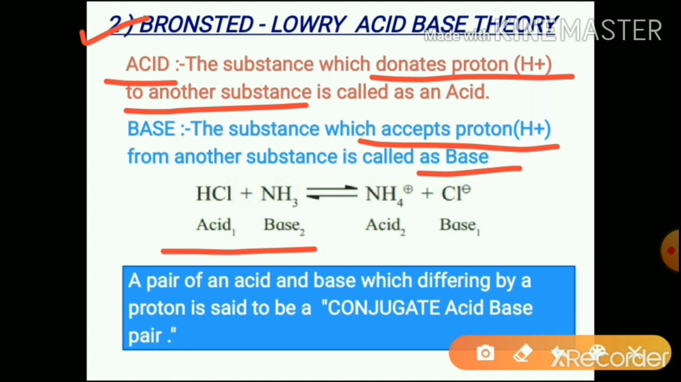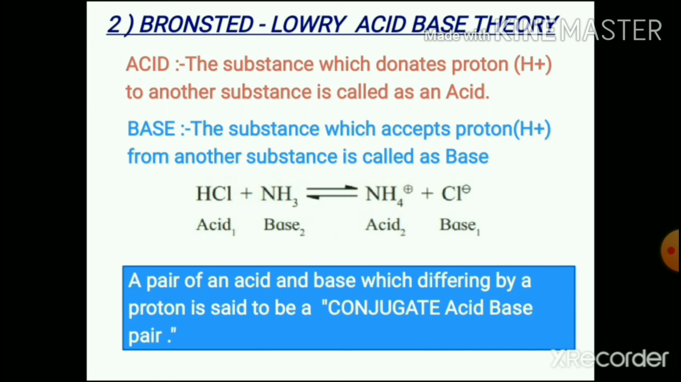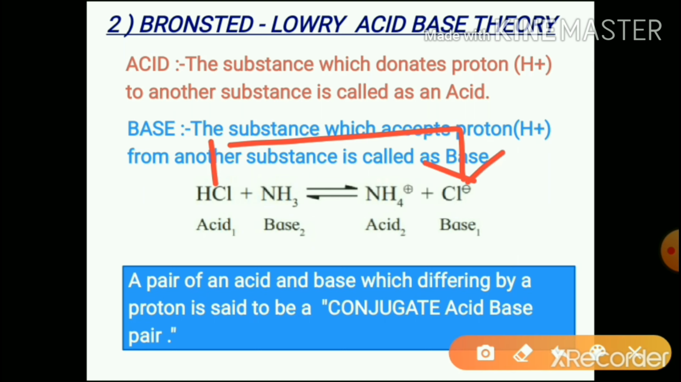In this example, HCl is a proton donor, so acid. Ammonia is a proton acceptor, so base. It produces ammonium ion and chloride ion. In the reverse direction, ammonium ion is a proton donor, so acid. Chloride is a proton acceptor, so base. In this example, chloride ion is obtained from the hydrochloric acid and ammonium ion is obtained from the ammonia.